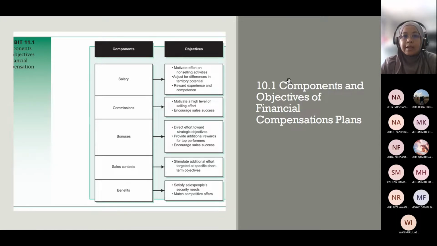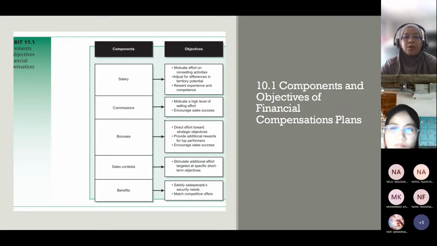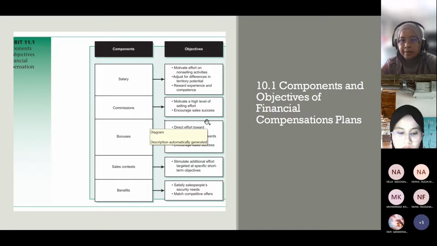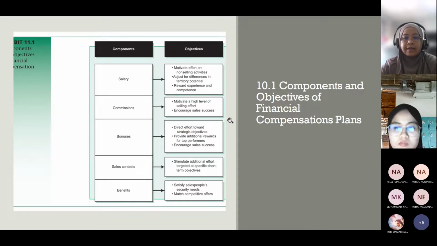So when discussing about salesforce, salary is for non-selling activities. Okay, non-selling activity, in which commission is based on selling activities. Okay, and also bonus is direct effort towards strategic objective. If, for example, they achieve more and align with what the company wants, most likely they will get extra. It provides additional reward for top performers and encourages sales success. So commission actually is a level of commission, encourage sales success.